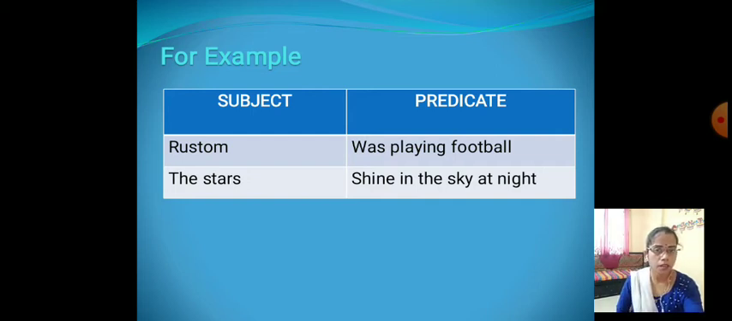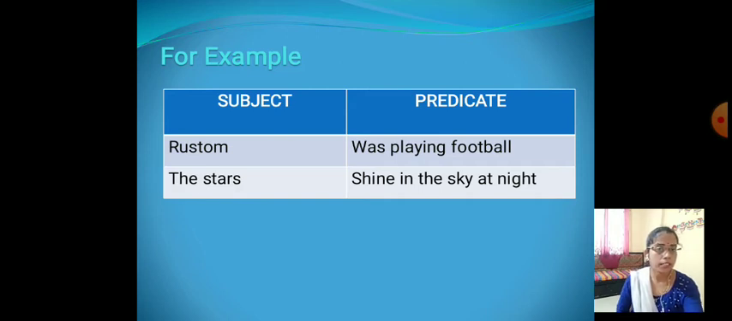The sentence given here is, Rustam was playing football. In this sentence, Rustam is the name of the boy. It means the name of the person. So, this is the subject and the remaining sentence is the predicate.